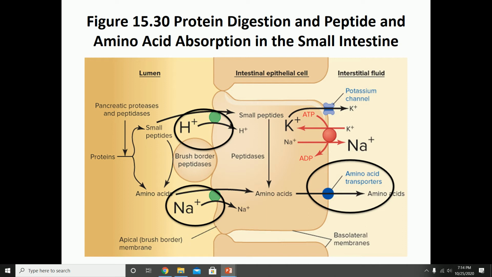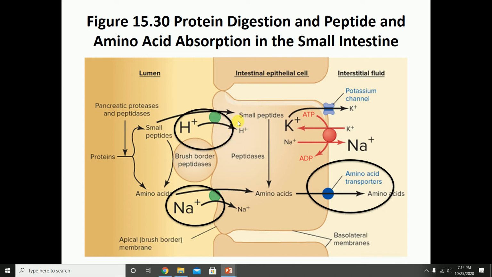So you can see here, part of the amino acids are going to be absorbed, transported or co-transported with sodium, while some small peptides are going to be able to be absorbed here through being co-transported with hydrogen.